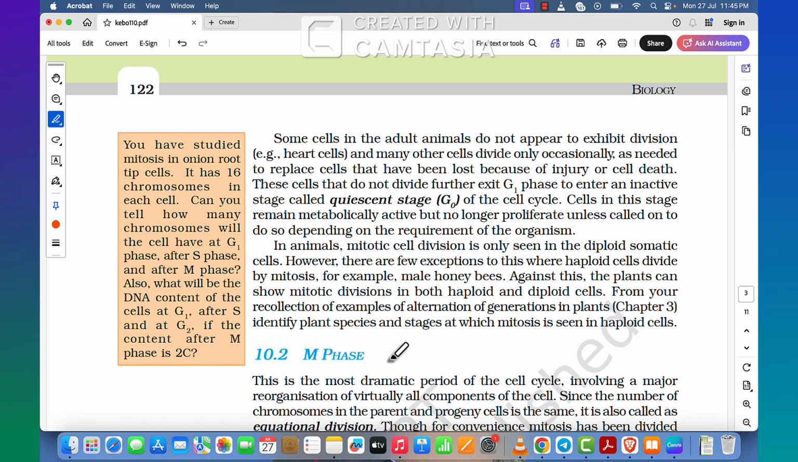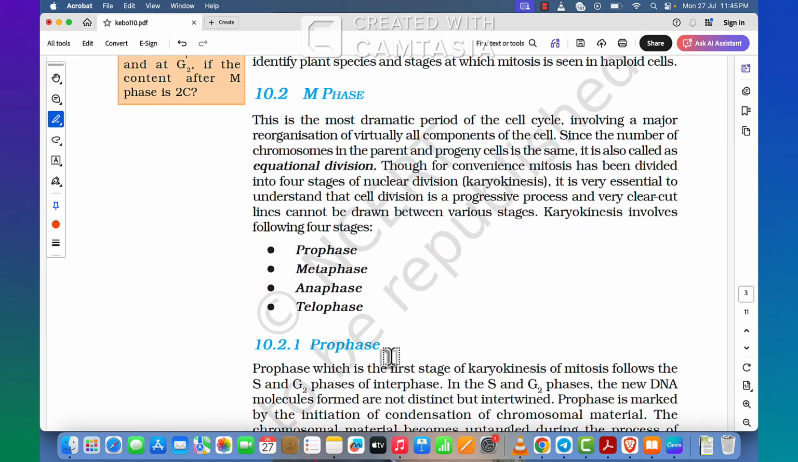M phase. This is the most dramatic period of the cell cycle, involving a major reorganization of virtually all components of the cell. Since the number of chromosomes in the parent and progeny cells is the same, it is also called equational division. Though for convenience mitosis has been divided into 4 stages of nuclear division, karyokinesis, it is very essential to understand that cell division is a progressive process and very clear-cut lines cannot be drawn between various stages.